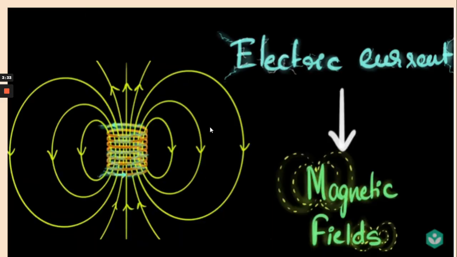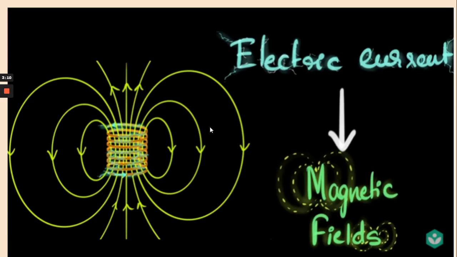From our previous knowledge, we know that this is nothing but an electromagnet. What is an electromagnet? When we pass a current through a coiled wire, there will be generation of magnetic fields around it. That means using electric current we can generate magnetic fields.